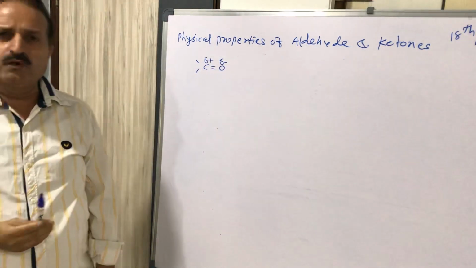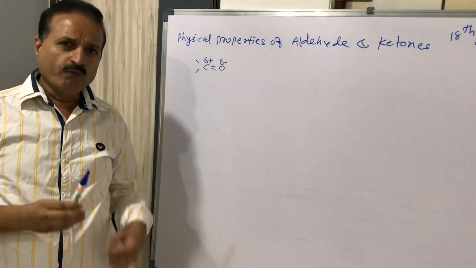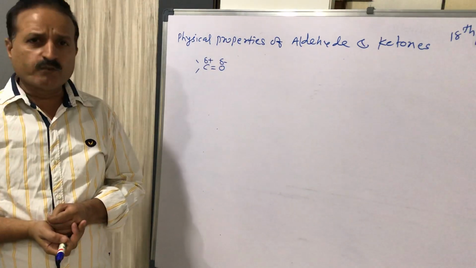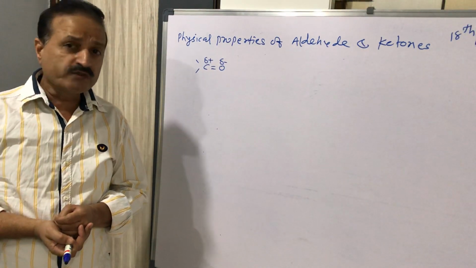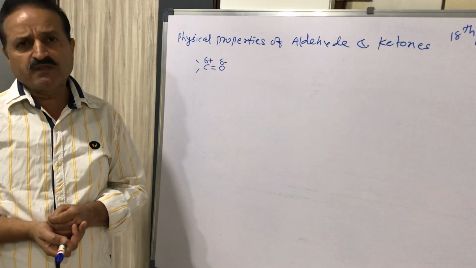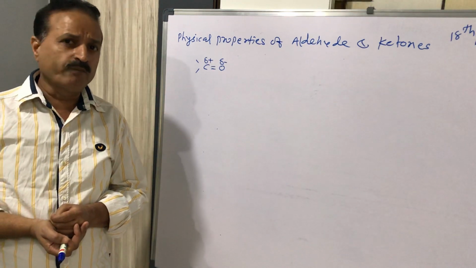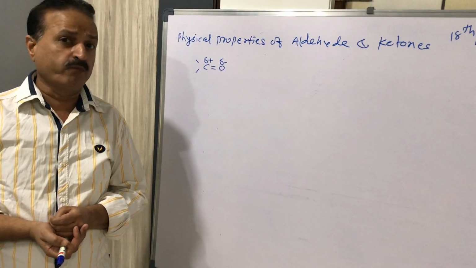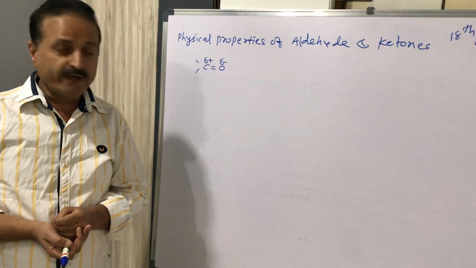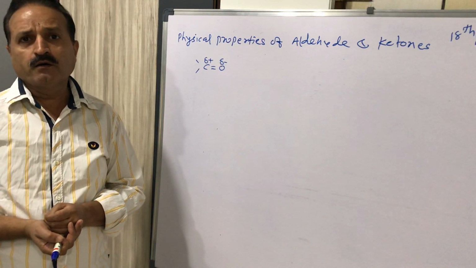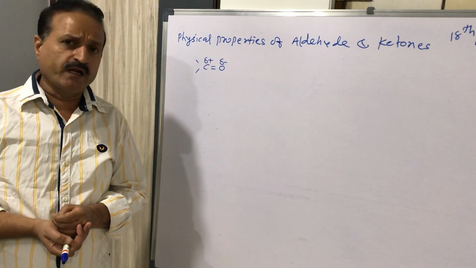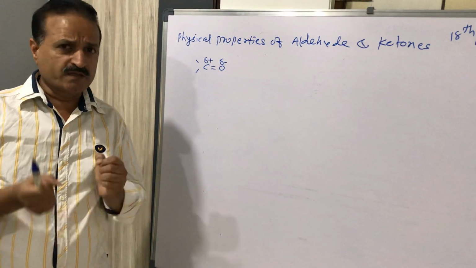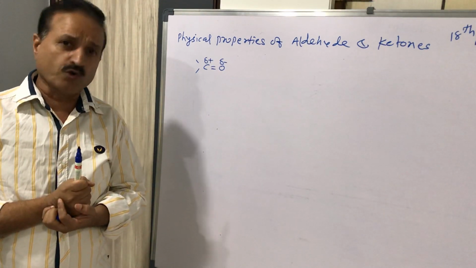When two carbonyl groups attach at opposite ends, there is a dipole-dipole interaction force, which is weak, but the bond becomes stronger.